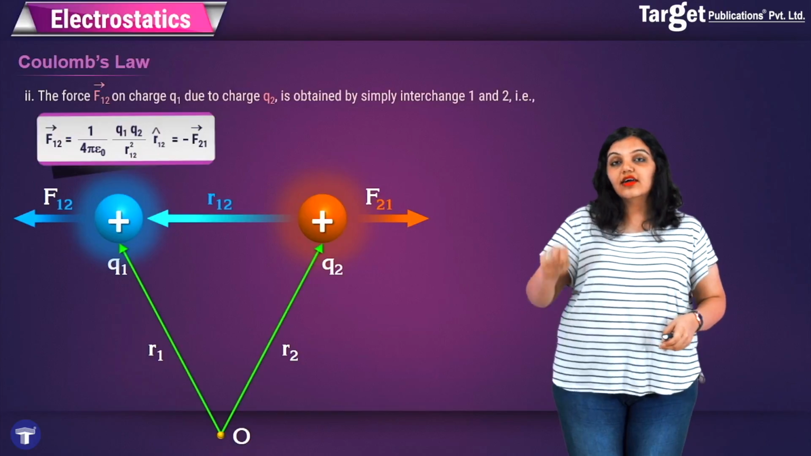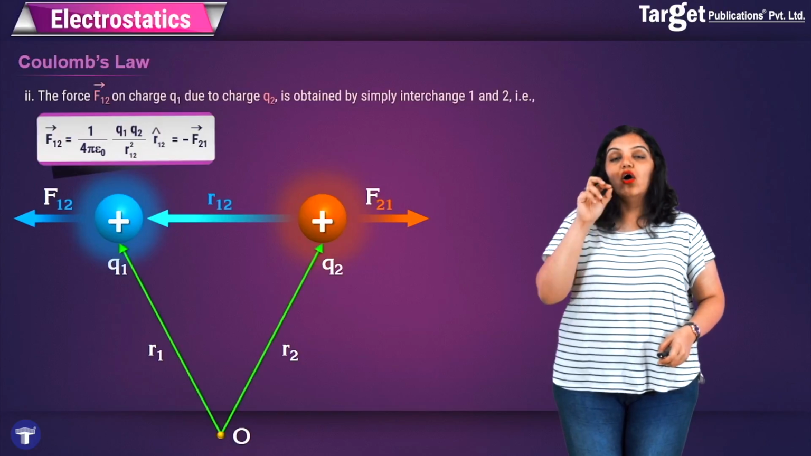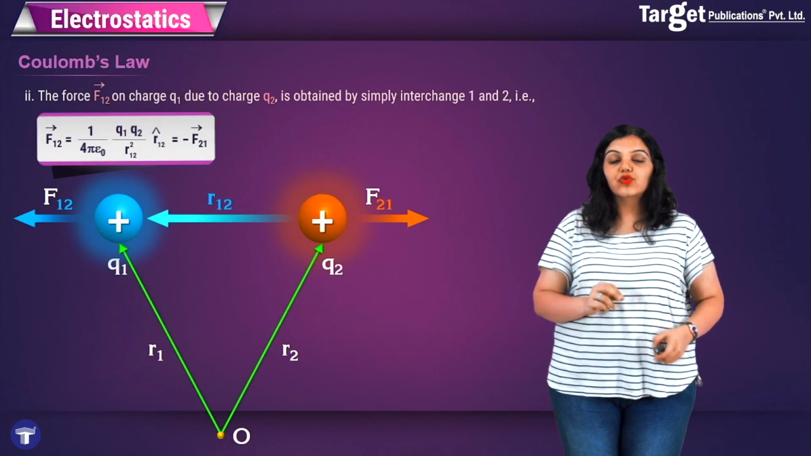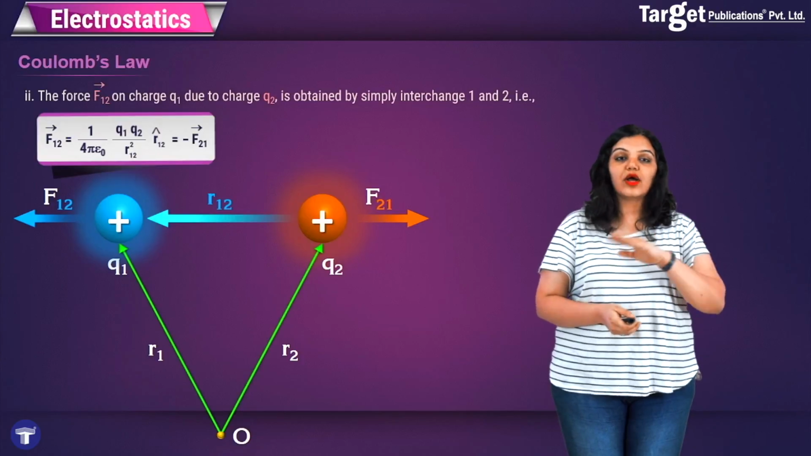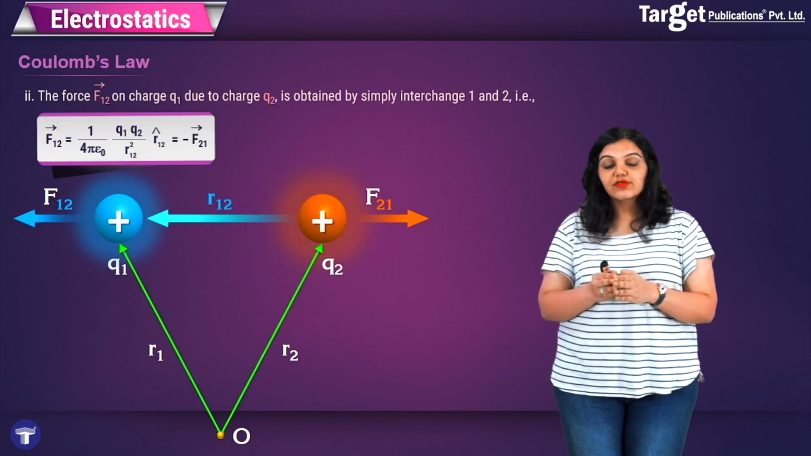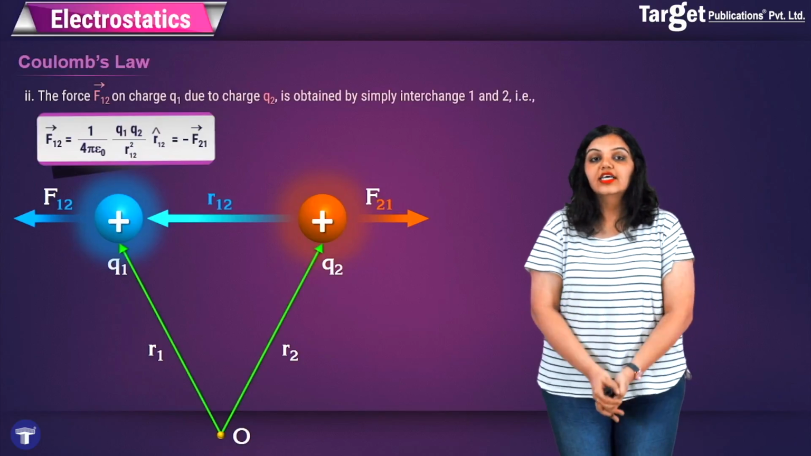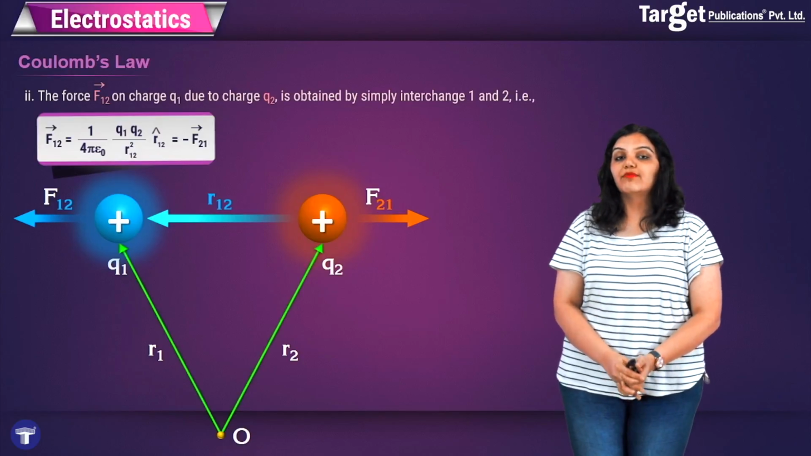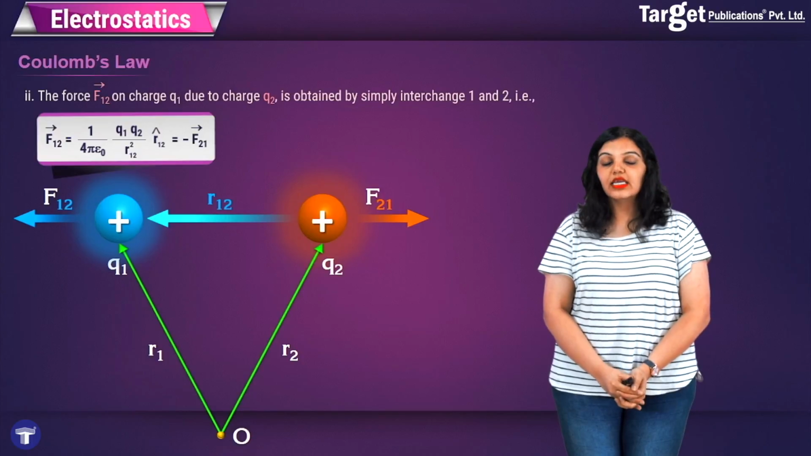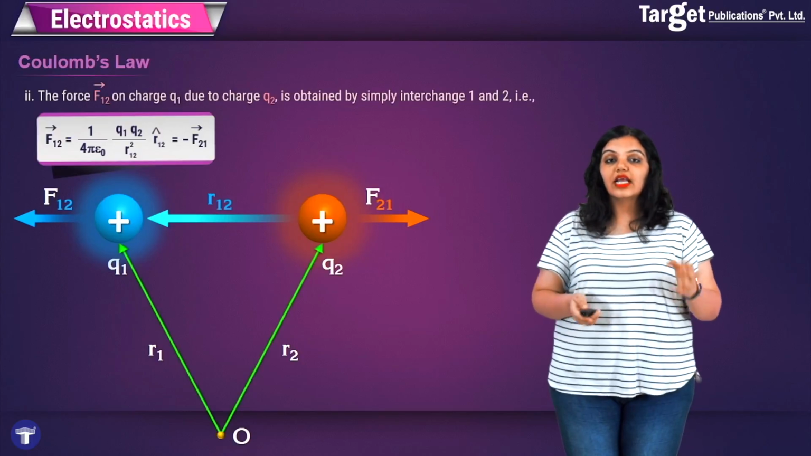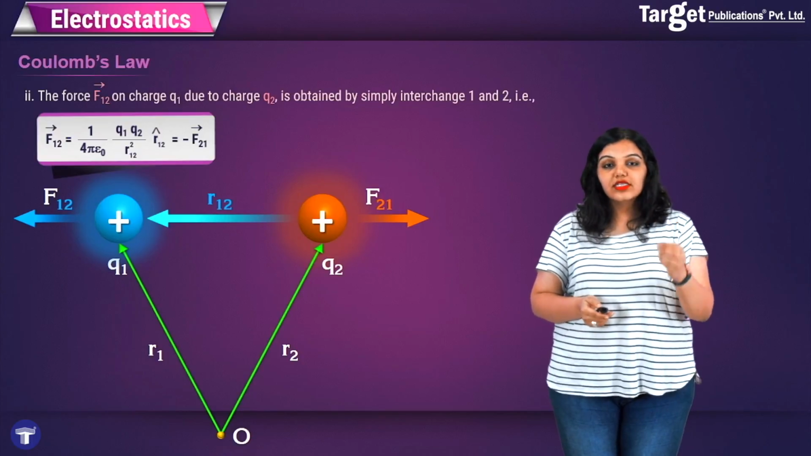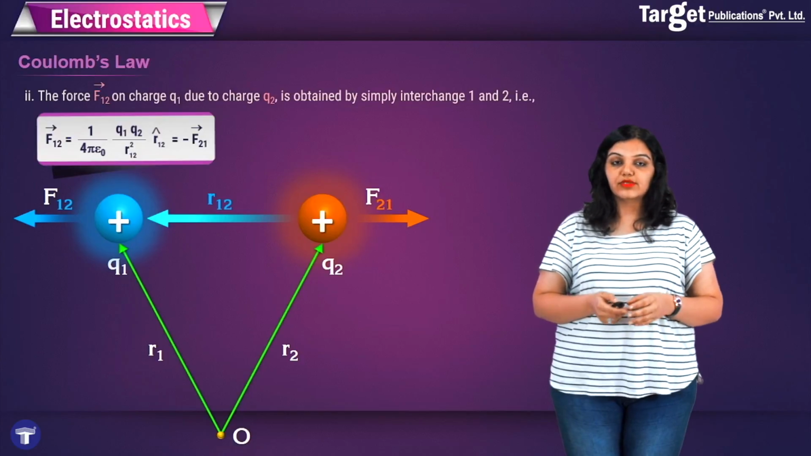So you can see here now I'm using the direction of the unit vector r12 because now r12 and F12 are in the same direction. And this force is exactly opposite in direction to the previous force F21. So I see that F12 is equal to minus F21. This tells me that these two forces are equal and opposite to each other. So this gives me the vector form of Coulomb's law.